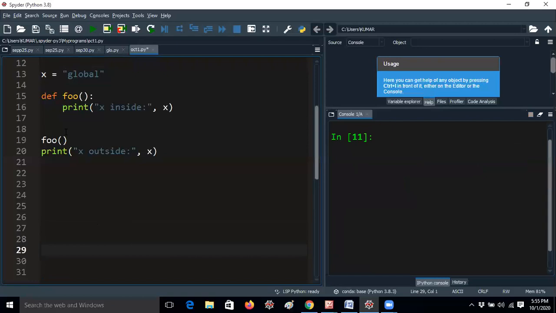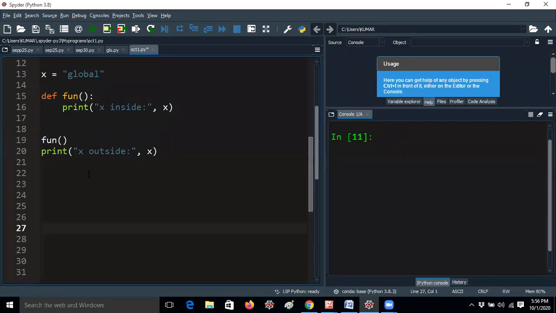Here foo is a function name. Many times in interviews they will give foo as a function name. It's not a predefined function; it's a user defined function only. You can give any function name: temp, fun, any name, not only foo. Foo is just a user defined function name. I'm just changing it to fun like this. You can change it to anything, that's not an issue. It's a user defined function only.